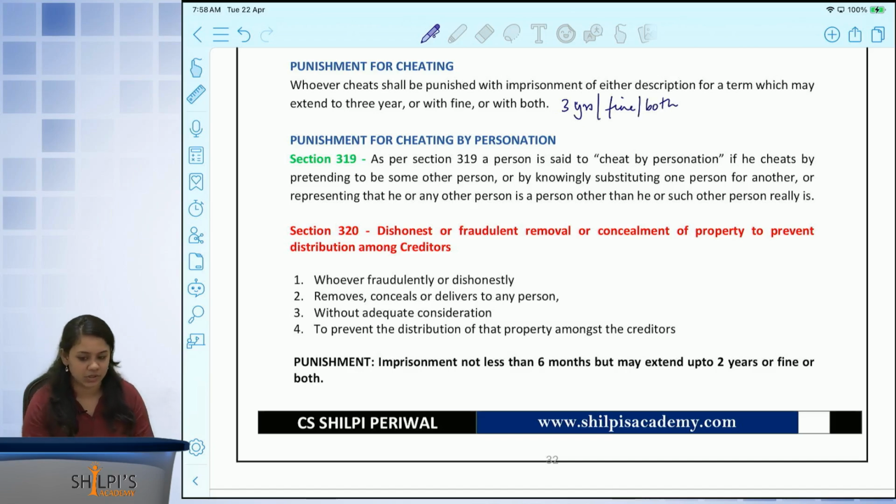Cheating by personation, that is, if a person is pretending to be someone else, then the punishment for that will change. So cheating by personation refers to showing yourself off to be someone who you really are not. So if I walk into a room and I say that I am a collector, or let's say I am an officer of the Indian police force, that amounts to cheating by personation.